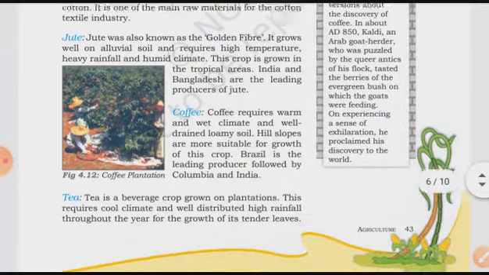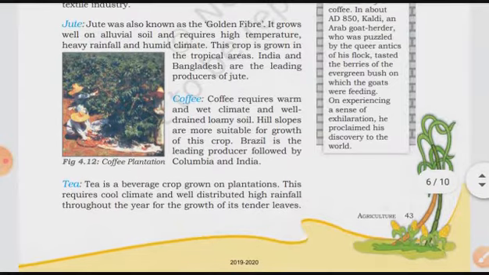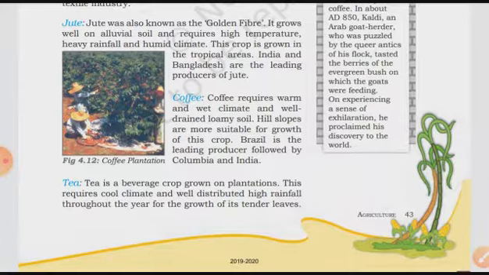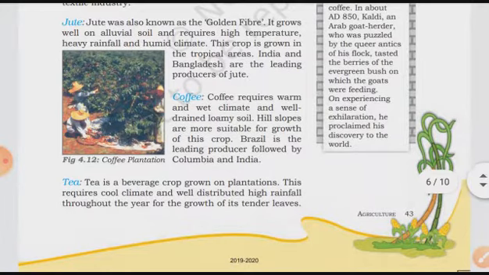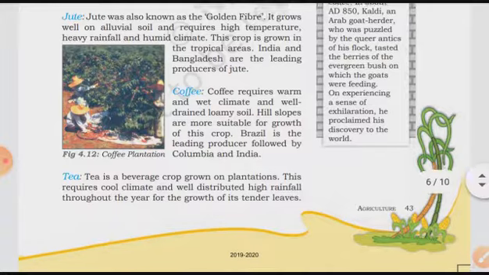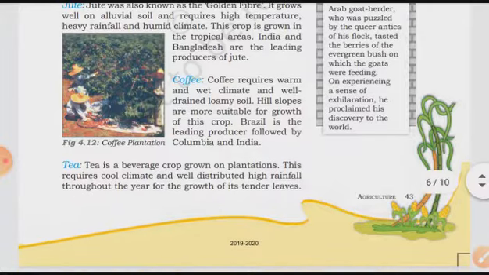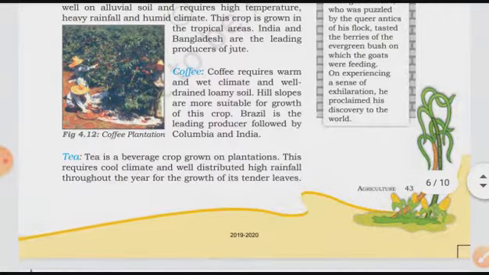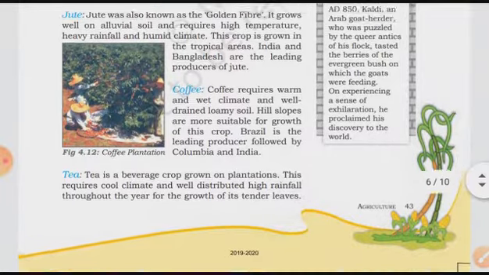Then they have given the example here about the jute. Jute was also known as golden fiber. Okay, it is known as the golden fiber. It grows well on the alluvial soil and requires high temperature, heavy rainfall and humid climate. This crop is grown in the tropical areas. India and Bangladesh are the leading producers of jute.